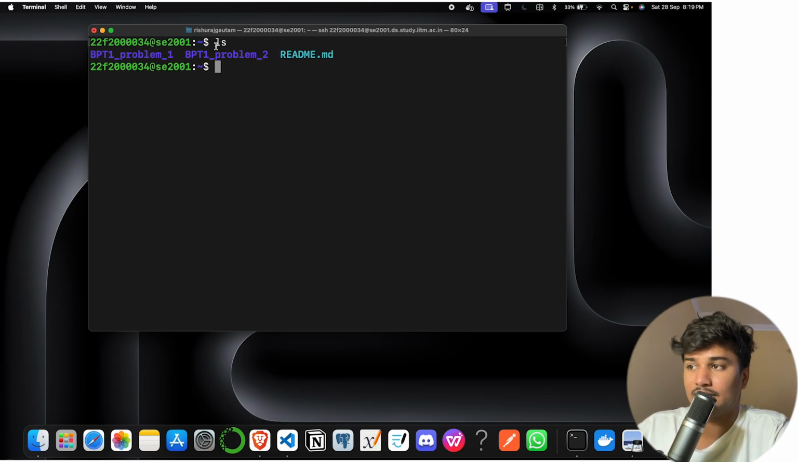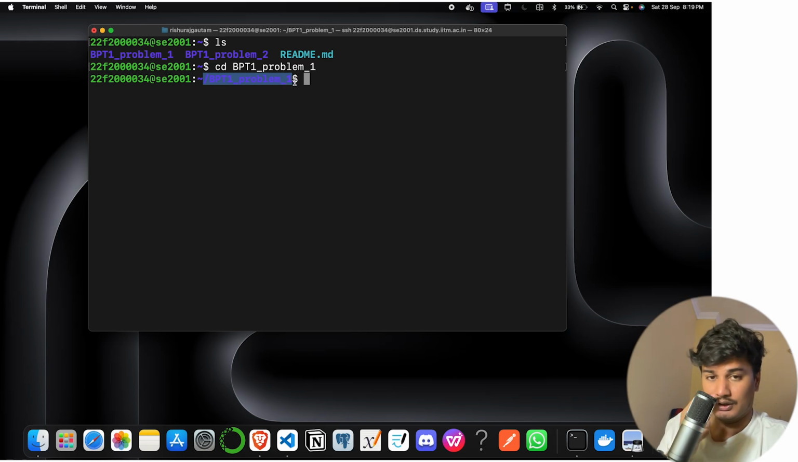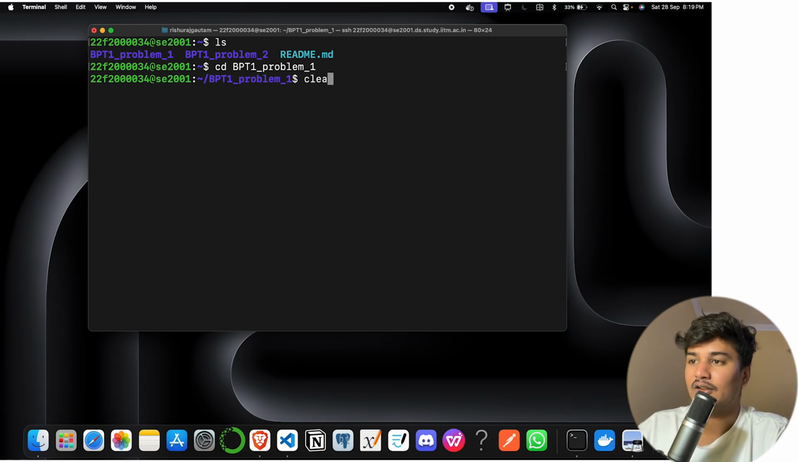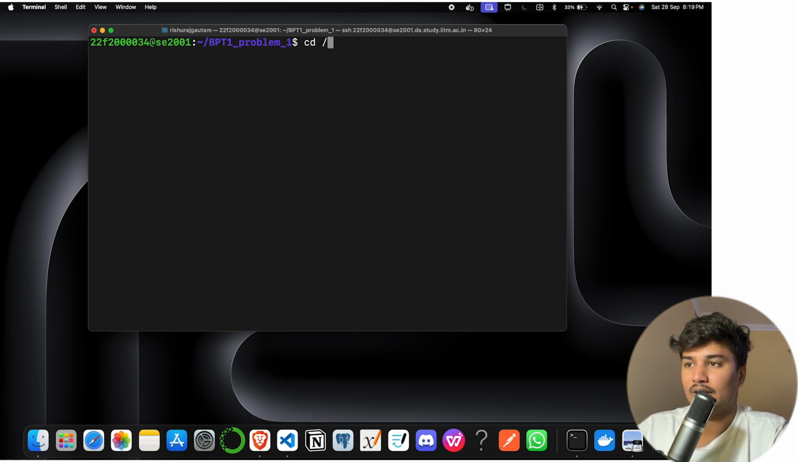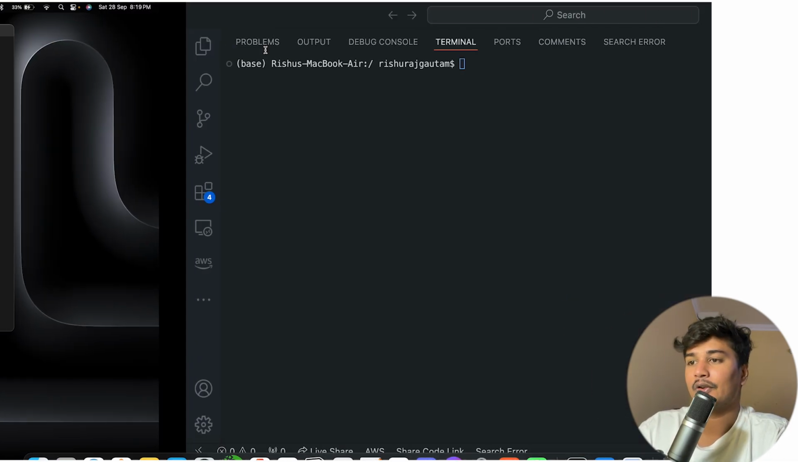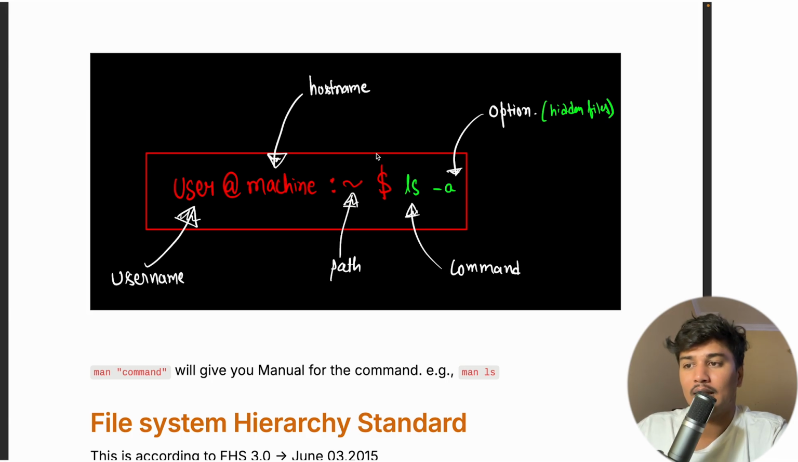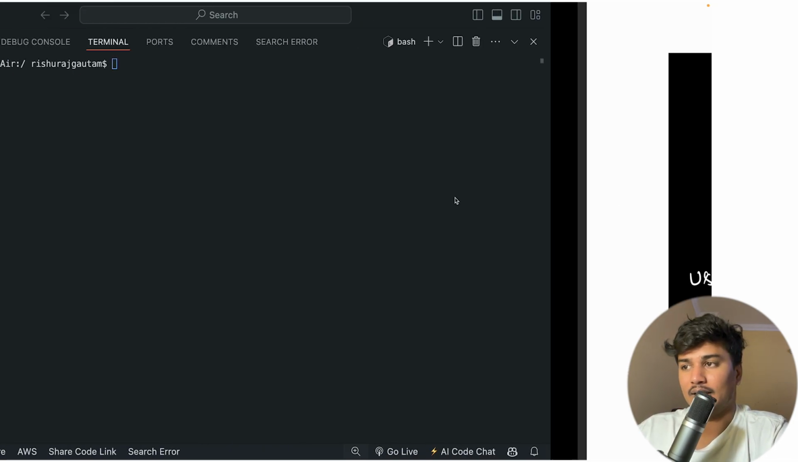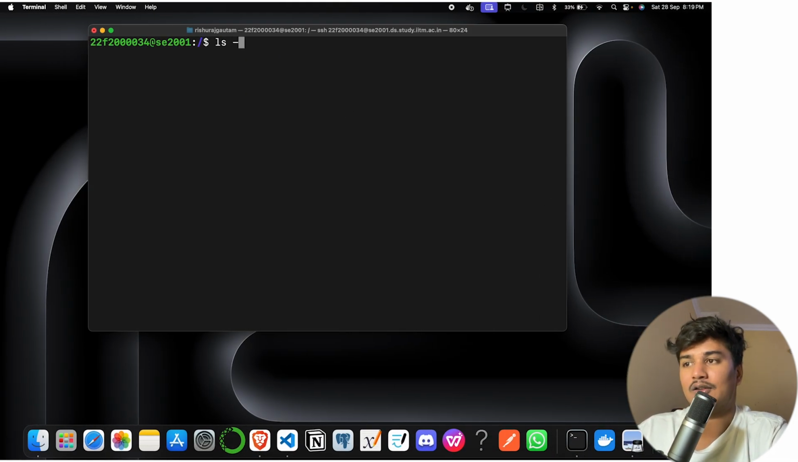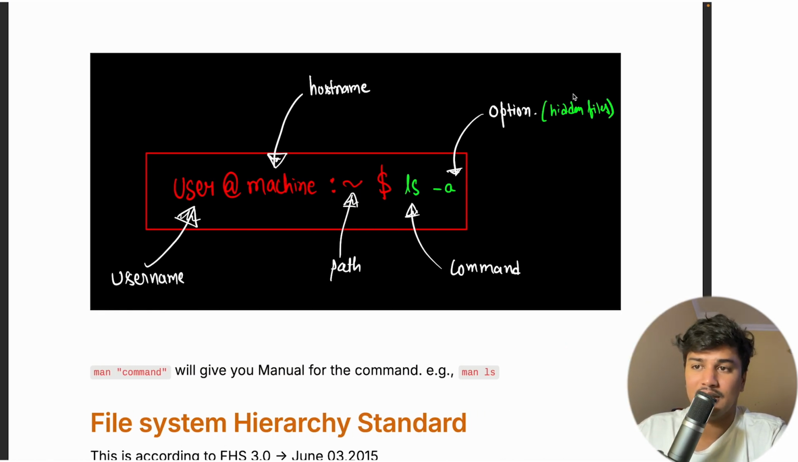So if I ls this, I have something here. Let's say I just go to one folder, and you can see here our path got changed, correct? Similarly I can do cd slash, and you can see that our path got changed to slash. So that's how this is the path. After that, whatever we are writing, like ls -a or something, this is our command, and this -a is basically the option or arguments you can say.